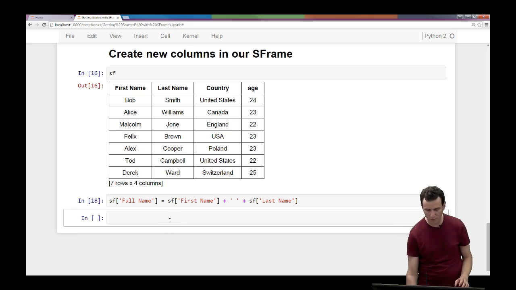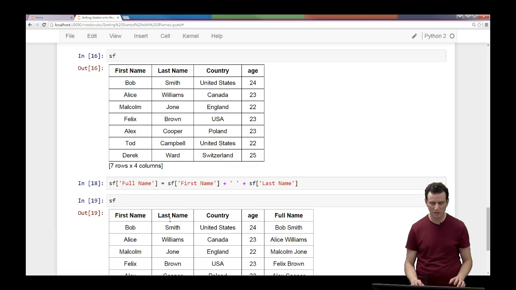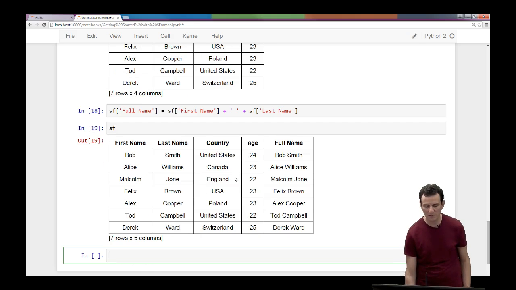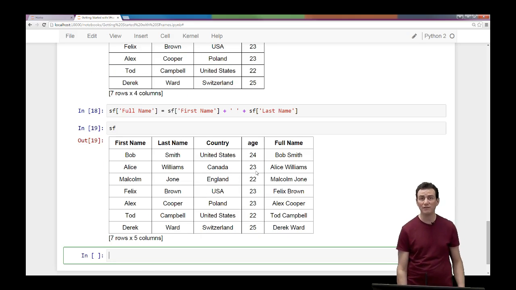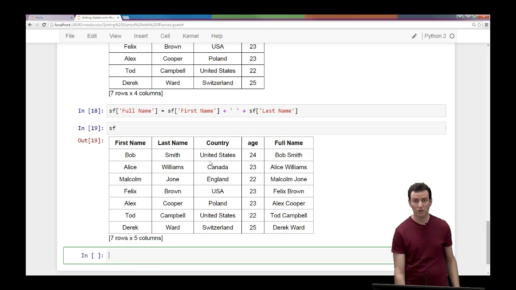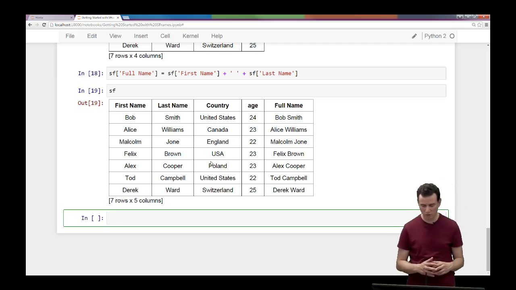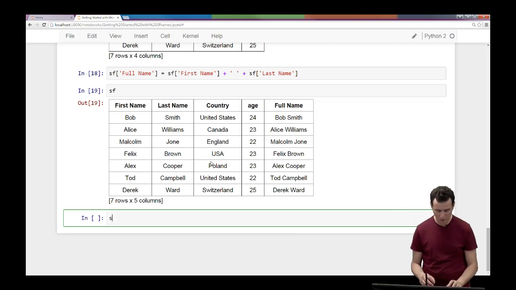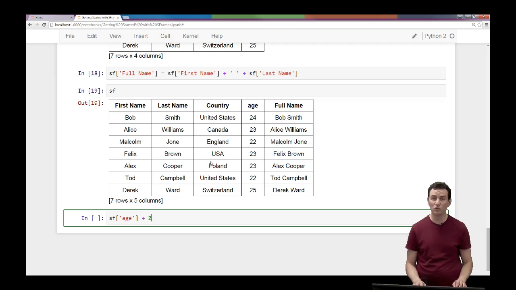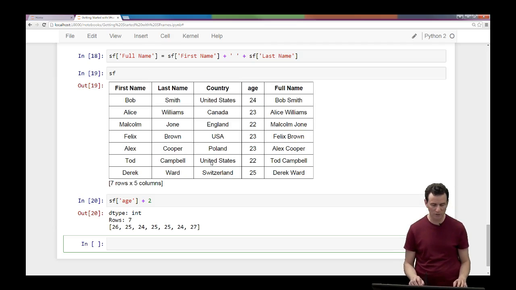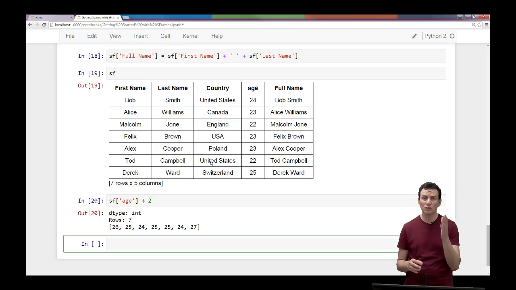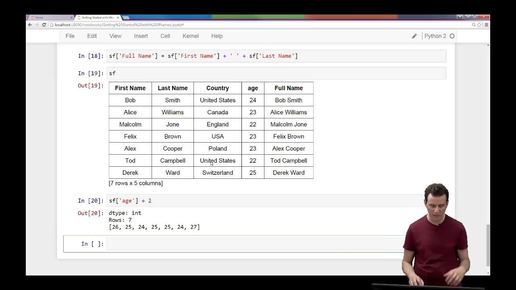So now if you go back and show that SFrame again, you'll see there's a new column called full name that's been placed at the end. So Bob Smith is the first full name there. Now you can do all sorts of interesting things. So for example, you could take the age column, and I'm not going to create a new column, but I'm just going to add 2 here to the age column, and you see that it's just going to add 2 to every element. And so you can do these kinds of operations.